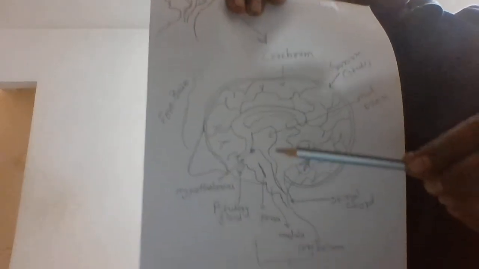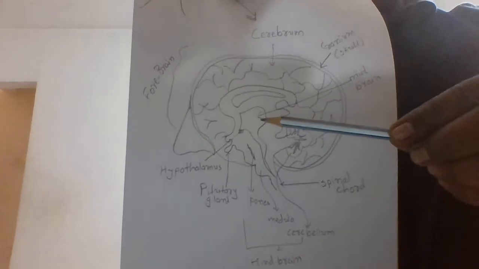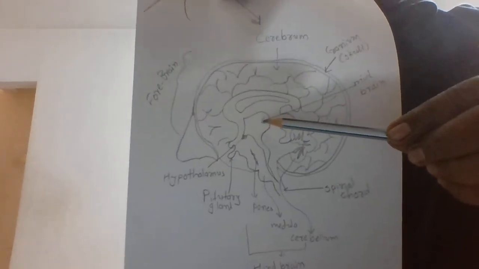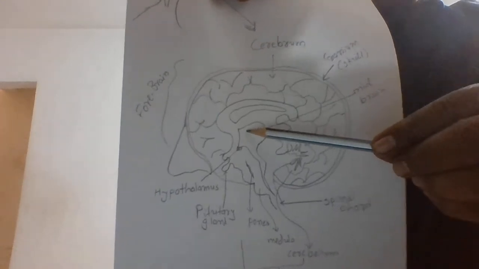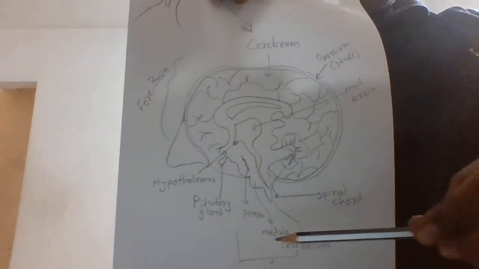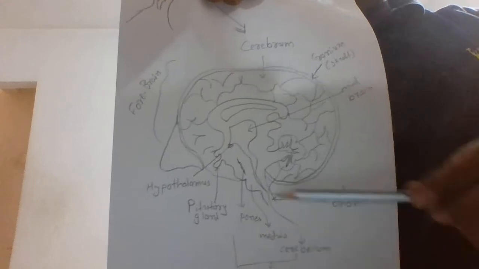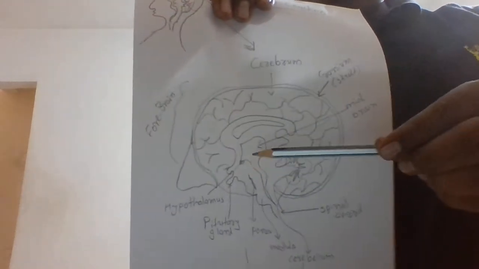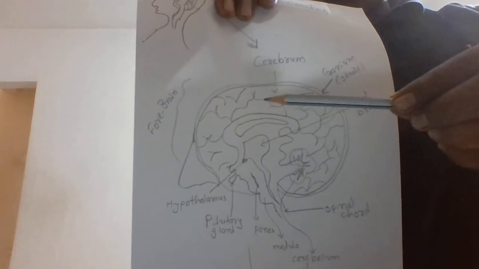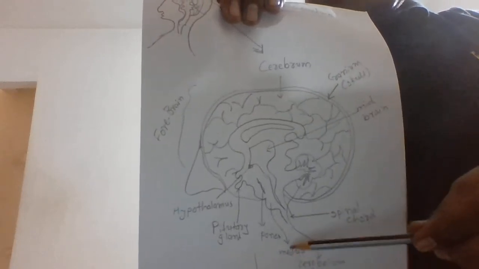After forebrain we'll learn about midbrain. You can see in the picture it is midbrain. It is the smallest part of the brain. This part connects the forebrain with the hindbrain. These all parts are included in the hindbrain, and this is forebrain. So midbrain connects the forebrain and hindbrain.